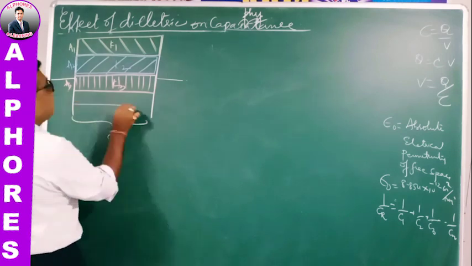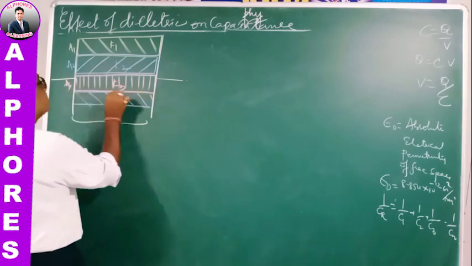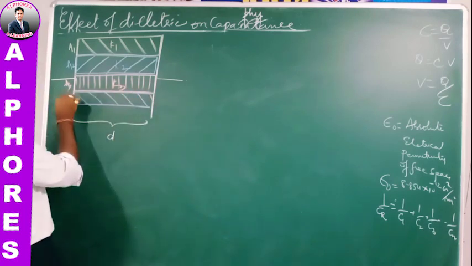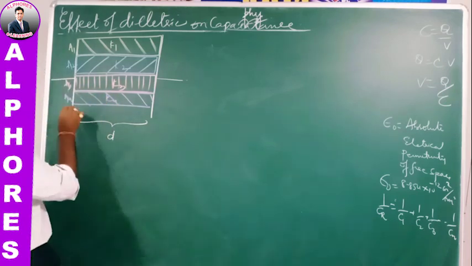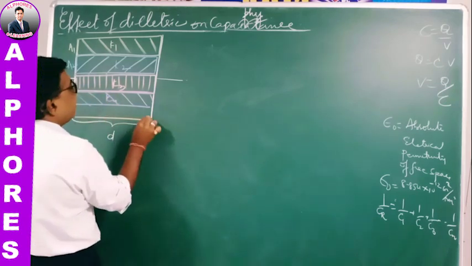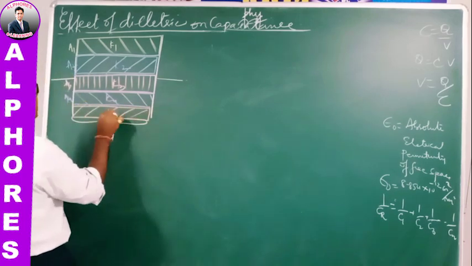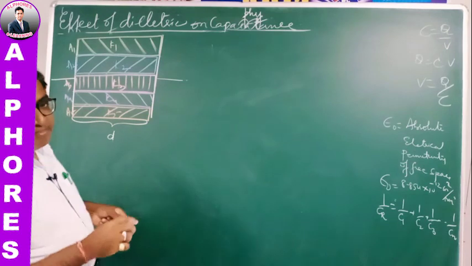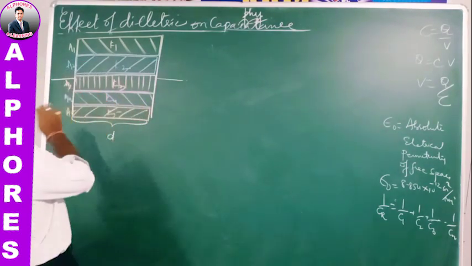The fourth dielectric is placed like this, A4, K4, and finally the fifth one, K5, A5. So the different dielectrics are placed in this manner.